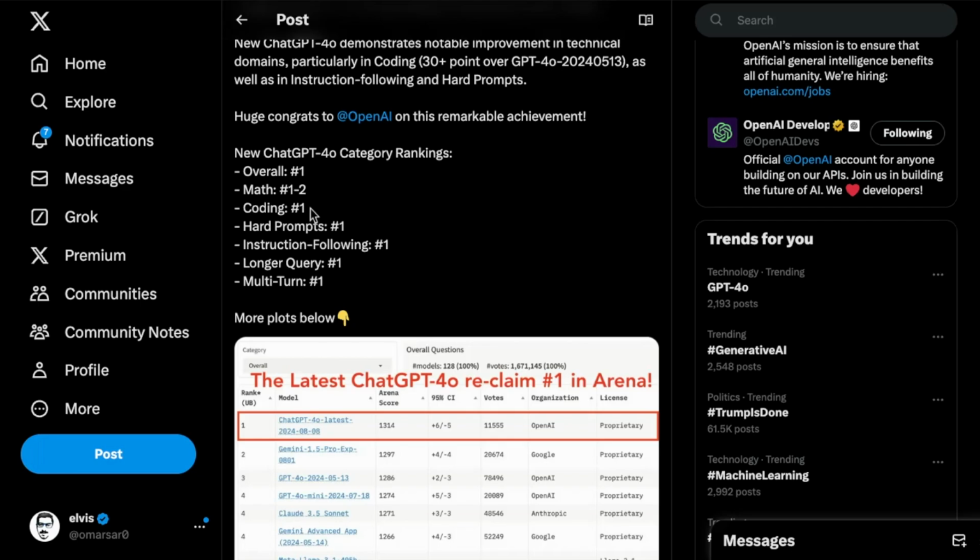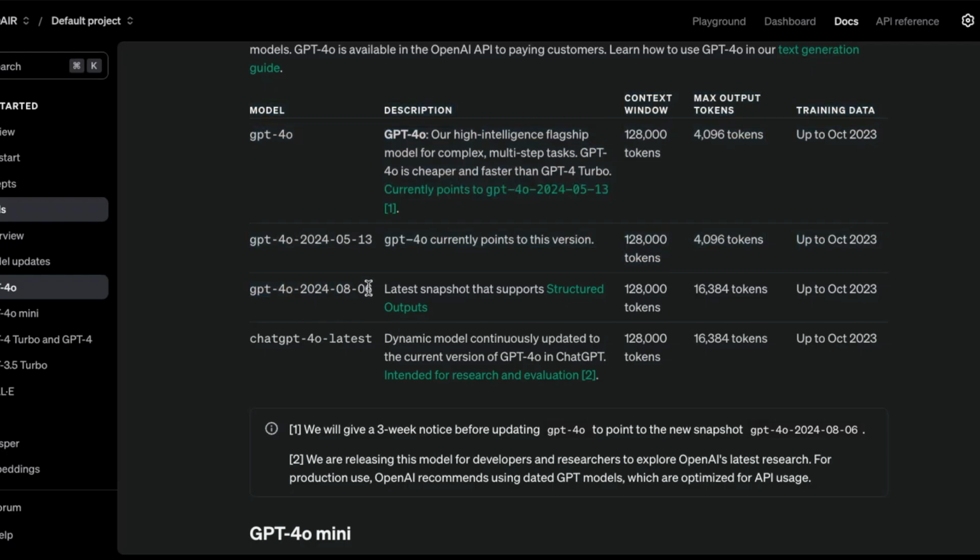In this case, it's probably the best coding model, but still we need to test how good it is compared to other models like Claude 3.5 Sonnet, which is a really impressive model at creative and code generation tasks, and instruction following as well, longer query and multi-turn. We're going to be testing on both this particular model and this particular one as well.